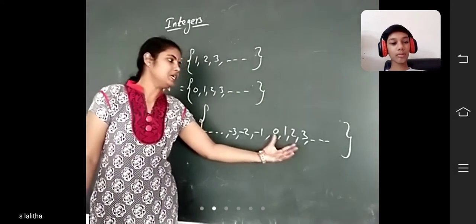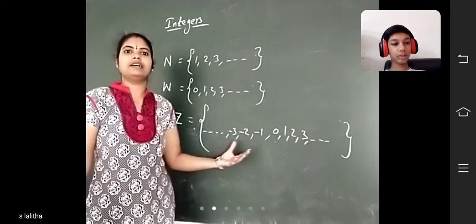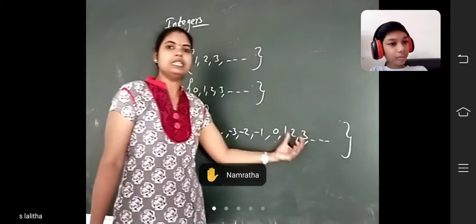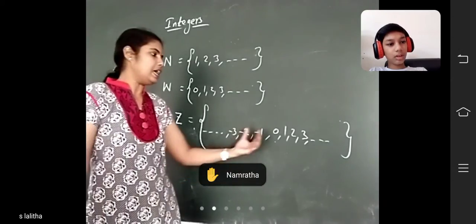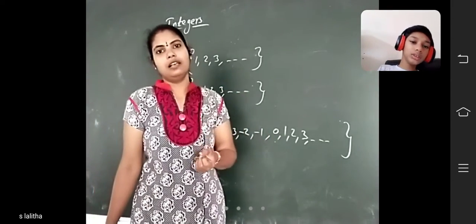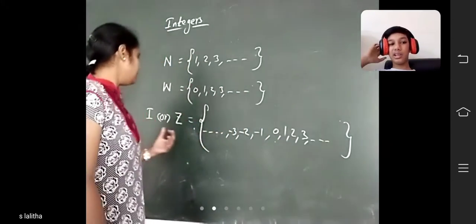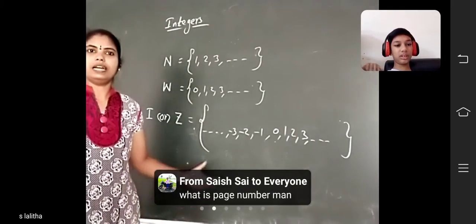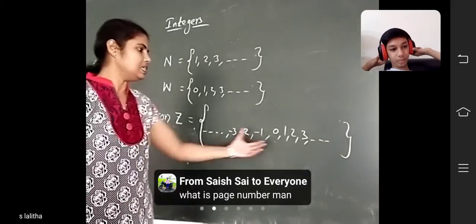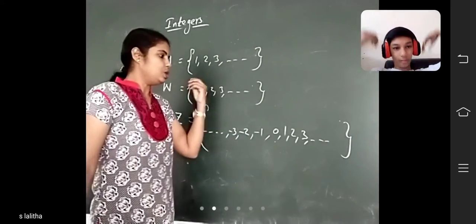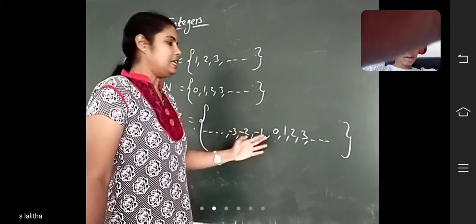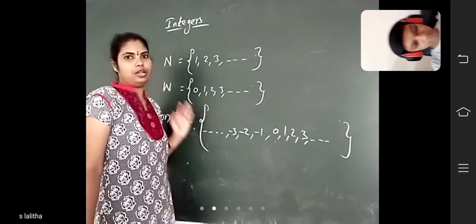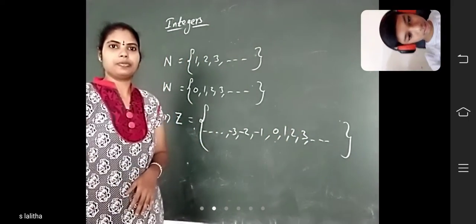So what is the definition of integers, children? The whole numbers along with negative numbers are called integers, or the set of positive numbers and the set of negative numbers along with 0 are called integers. The symbol of integers is capital I or capital Z. In the set of integers, first you write 0 in the middle, the positive numbers on the right side, and the negative numbers on the left side of 0.